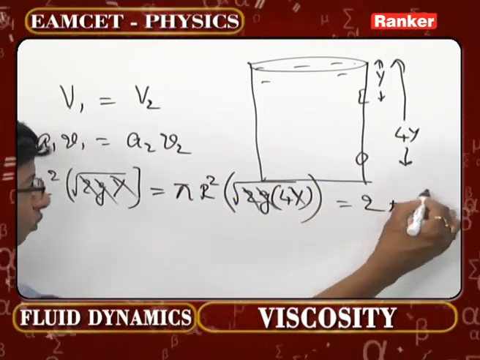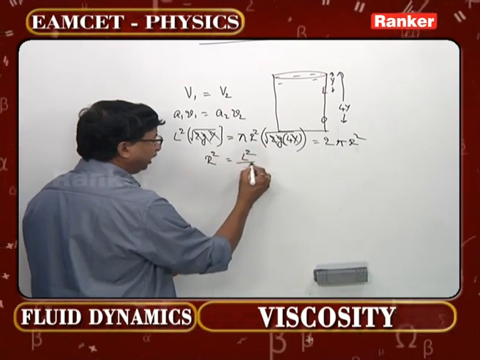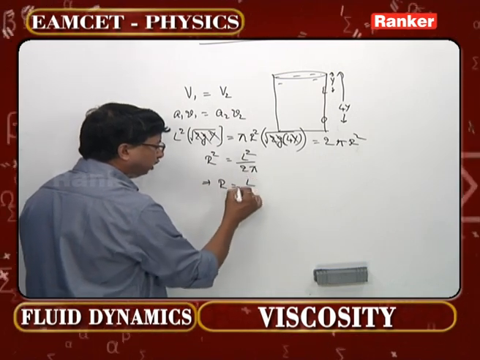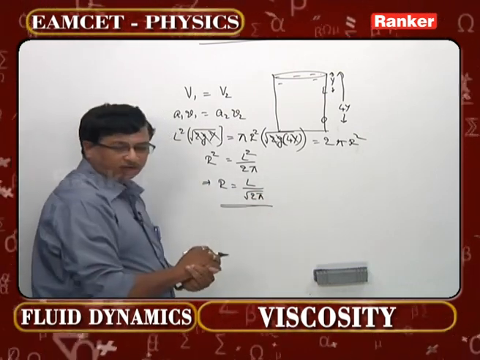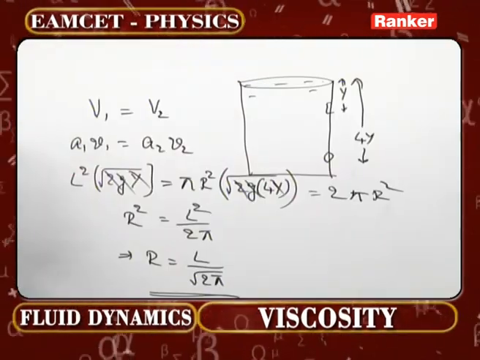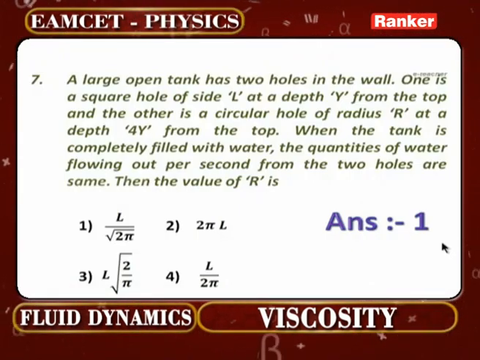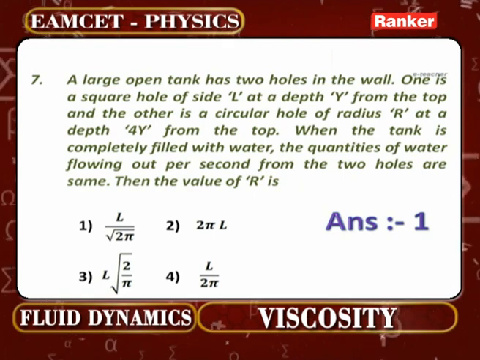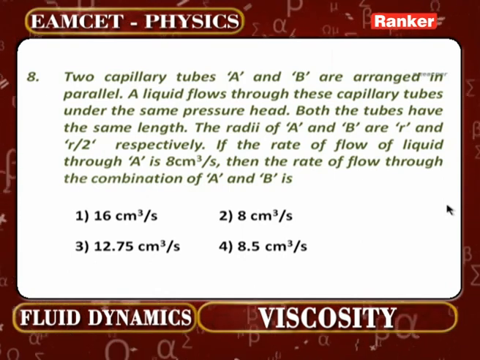So 2 pi r square you are finding there. Then what will be r square here? L square by 2 pi is going to be r square. What is r, the question? If you take the root of that, L by root 2 pi, this must now be the value of r. Which one is having L by root 2 pi you see there? First option is going to be tallied with the same result. Thereby, you will be getting L by root 2 pi as the radius of that circular aperture that has been made over there. That is the orifice as such. That is the concept. So let us check the next number, that is question number 8 as such.